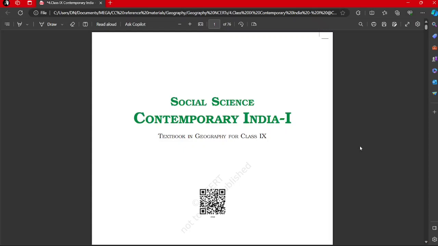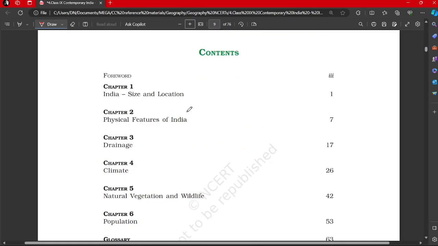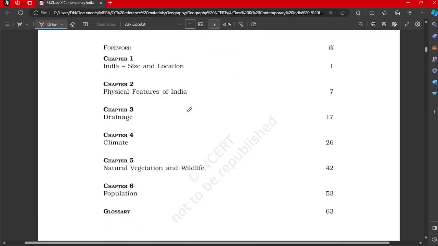So this is the class ninth. Let us see how it goes and accordingly we will plan. So class ninth NCERTs we will start with. So the contents. The book starts with India, so it is focusing on Indian geography, right? We are not going for general physical geography here. We are focusing on Indian geography.